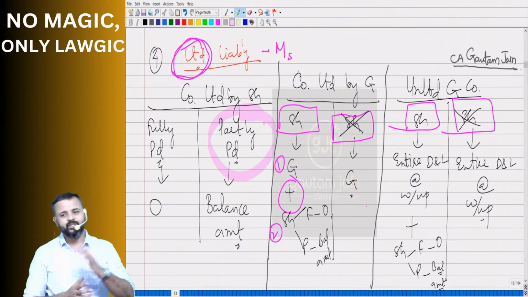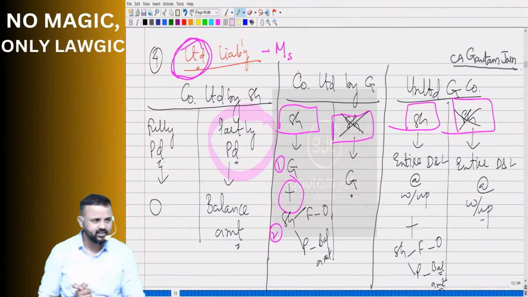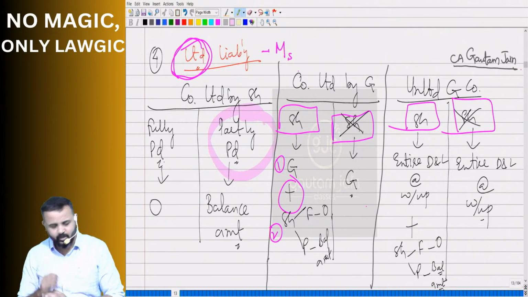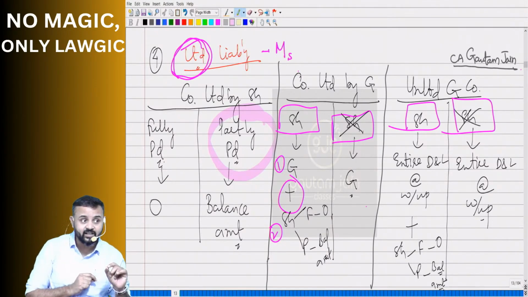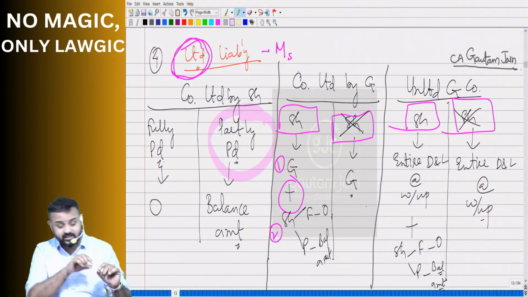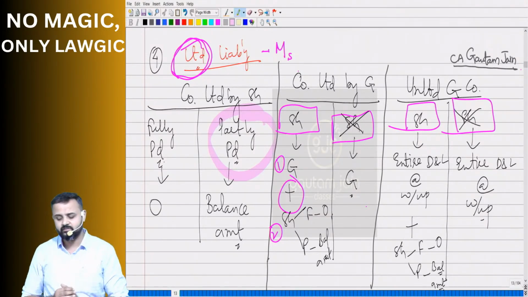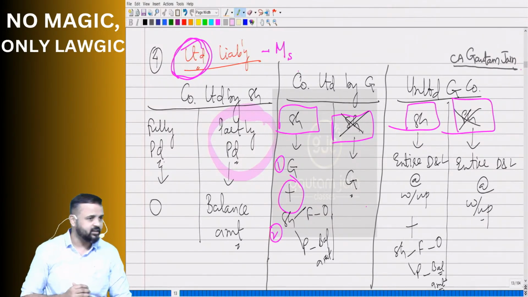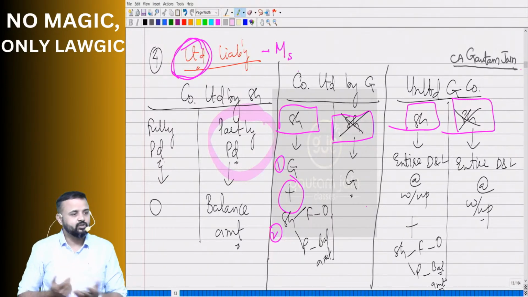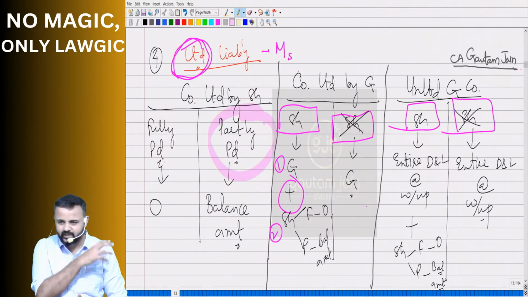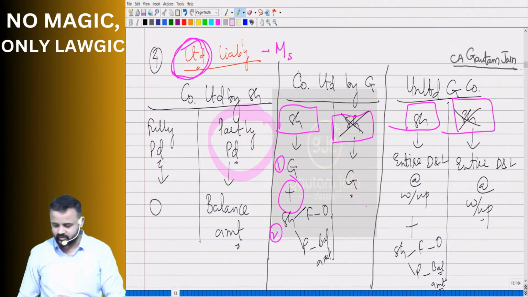No sir, it's a company limited by guarantee having shares. Then what? Guaranteed amount plus again share related. If shares are fully paid, then nothing. But if shares are partly paid, then the balance amount. Company limited by guarantee without share capital, then only the guaranteed amount. So it depends on which type of company we are talking about, right?